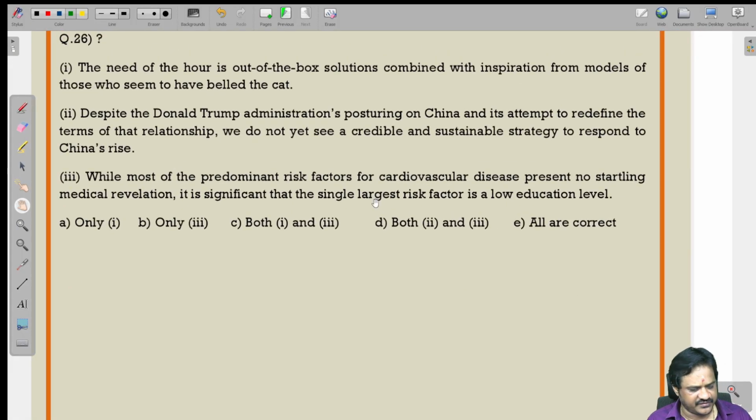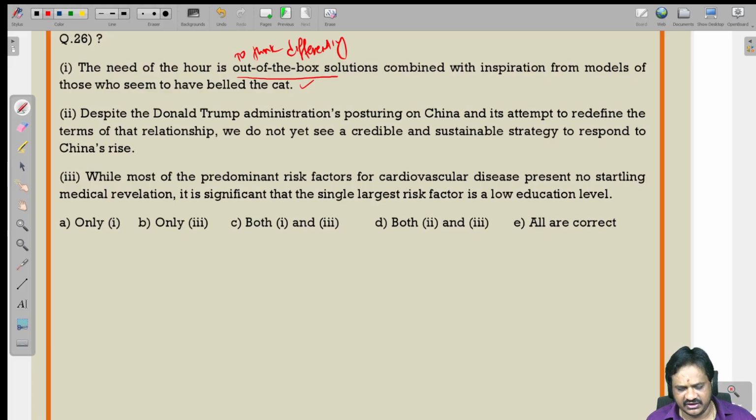The need of the hour is the out of the box solutions combined with inspiration from the models of those who seem to have belled the cat. What is the meaning of out of the box? That is also an idiom, to think differently. The need of the hour, the urgent thing to be done, is to think differently. So here we don't have any error.